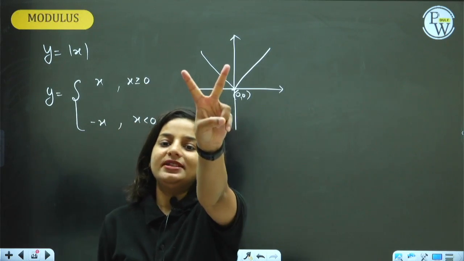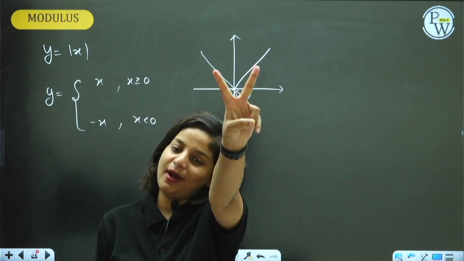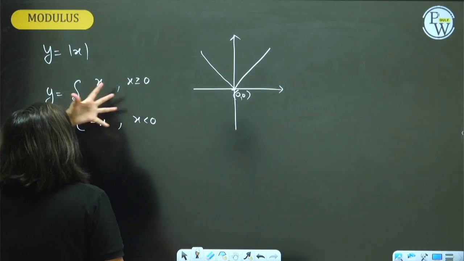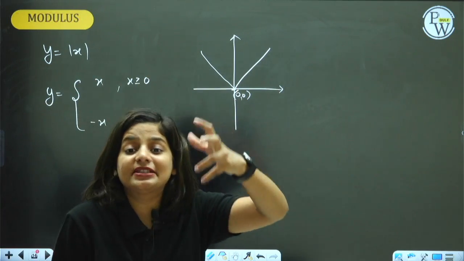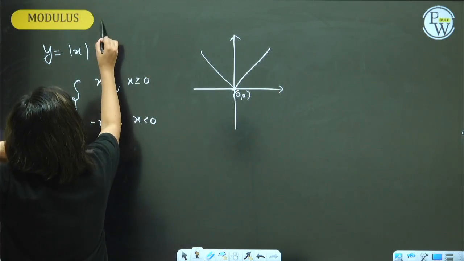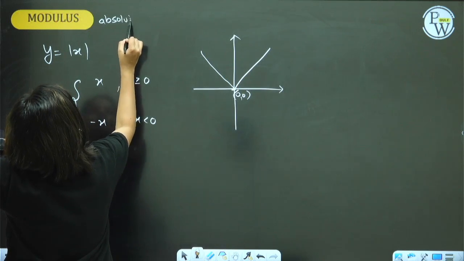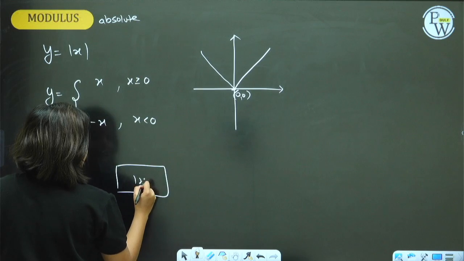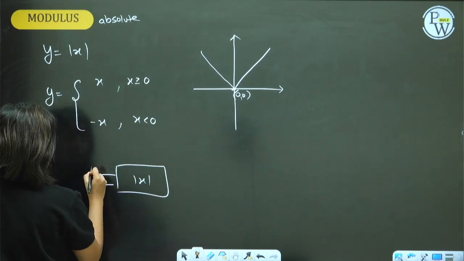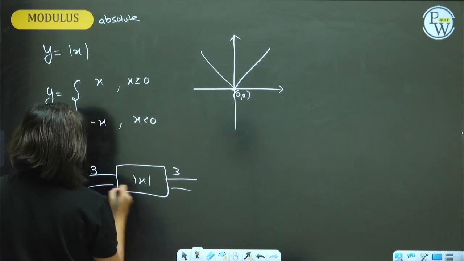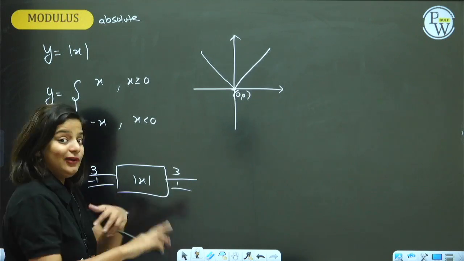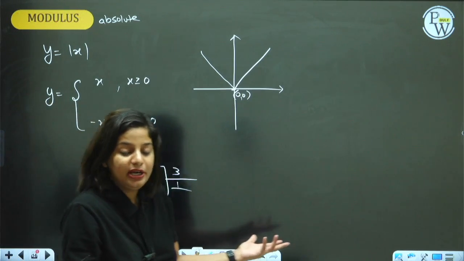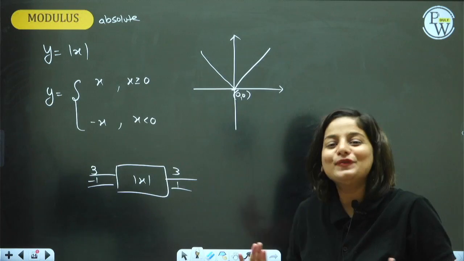The modulus graph will always be V, V for Varshama. Its task is to give out absolute values. It will always give you an absolute value as the return. That means inside a mod machine, two vertical lines, if you put 3, it will give you 3 as output. If you put minus 1, it will make it positive and give it back. How sweet of modulus. It removes the negativity for you.